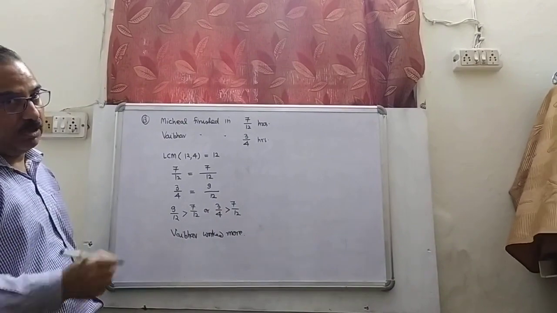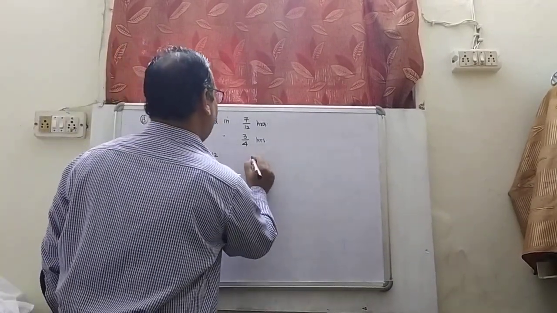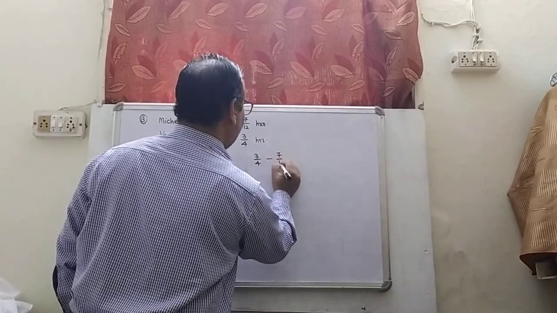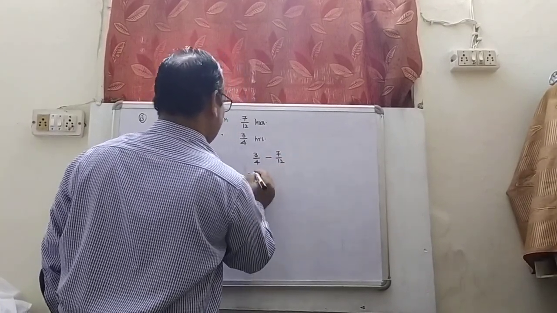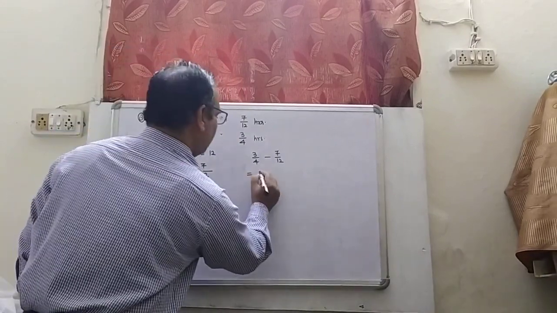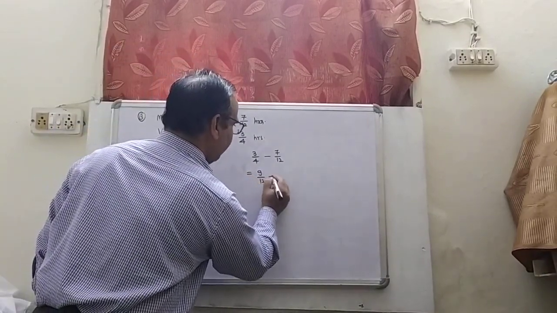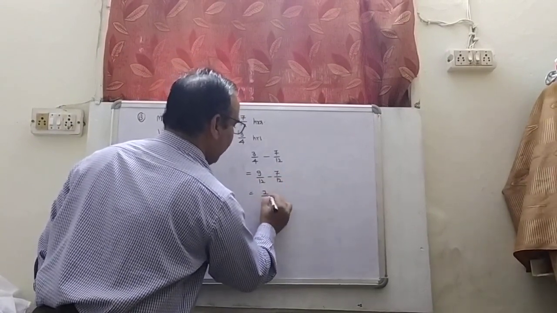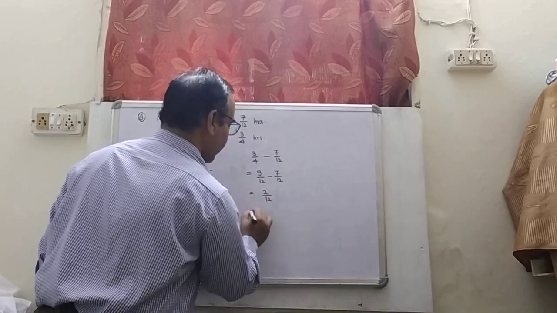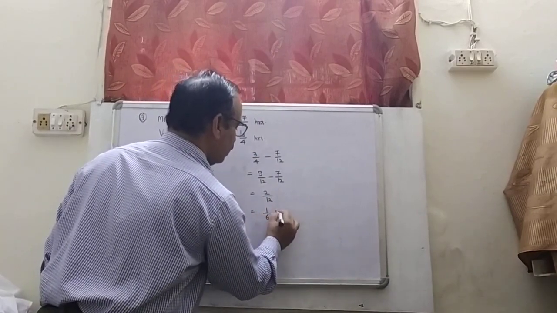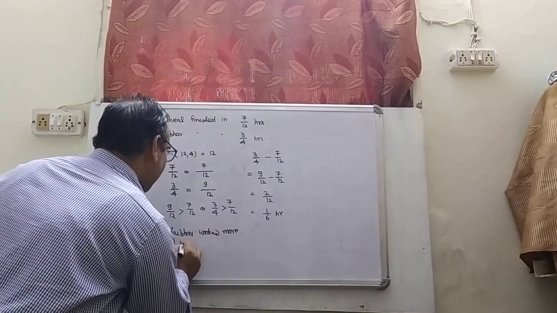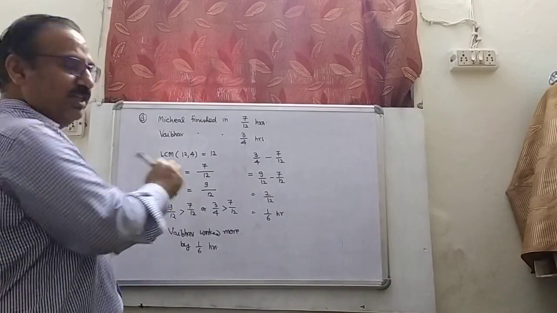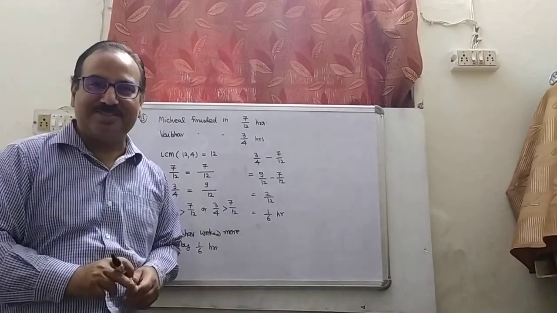Now by how much? Now I have to subtract them. So now I have to find 3/4 minus 7/12. Directly I can write 3/4 as 9/12. 9/12 minus 7/12. So it will be 9 minus 7 is 2/12, and it will be 1/6 hour. So Vaibhav worked more by 1/6 hours. In this manner, we can solve these exercises.